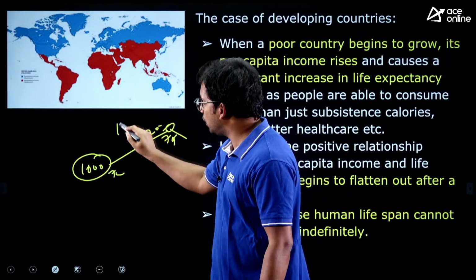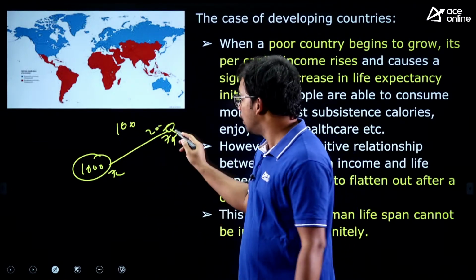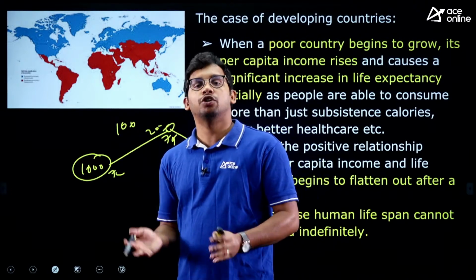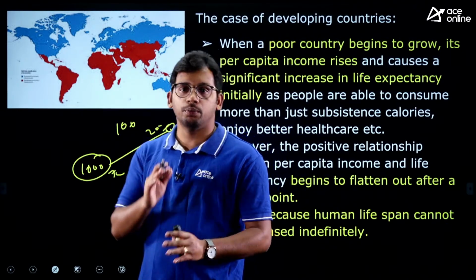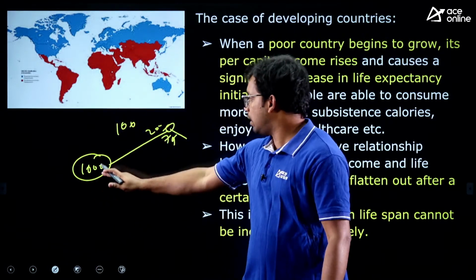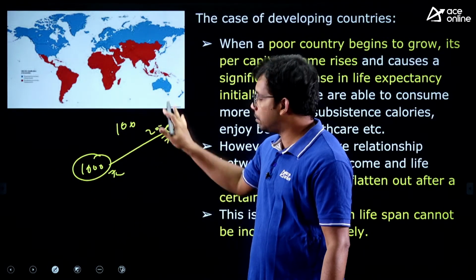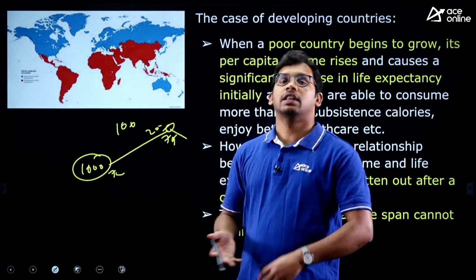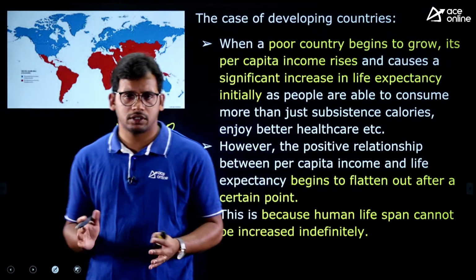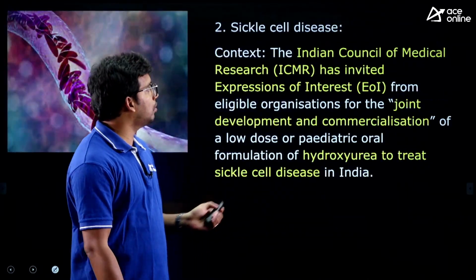Even if per capita income is increasing to 10,000, it cannot go beyond a certain level, 75, 76, because naturally humans will not be able to live beyond a certain age. So for developing countries, the curve says that only until a certain growth there will be higher life expectancy, but after that there is no possibility because naturally humans cannot live for more years, right? So this is the condition of the Preston curve.